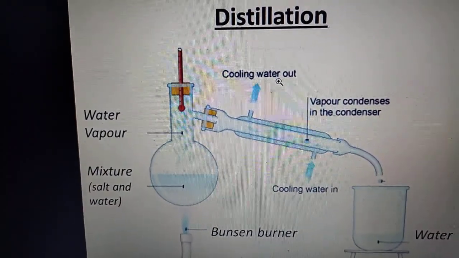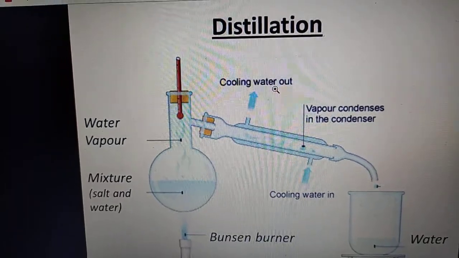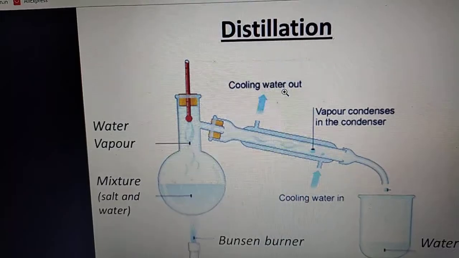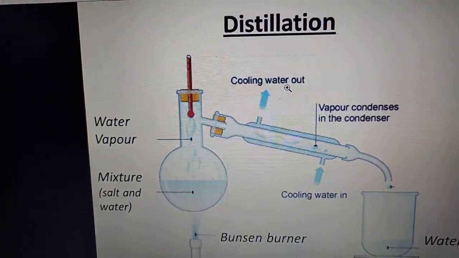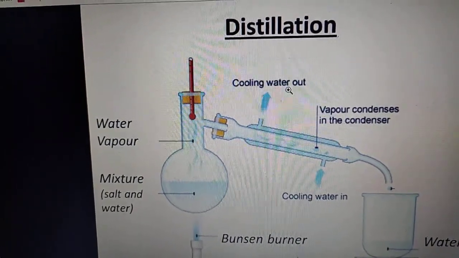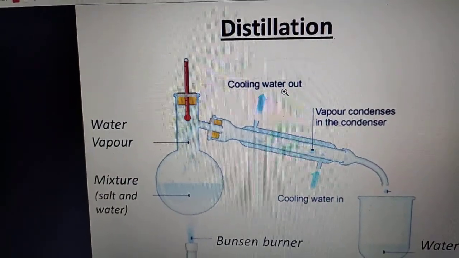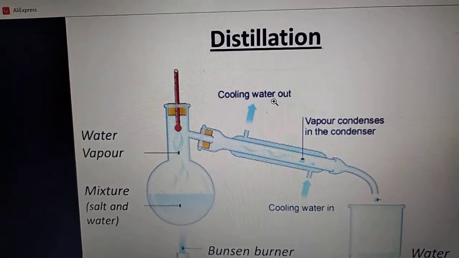Suppose I have a mixture of two liquids like water and alcohol. These are miscible liquids because alcohol dissolves in water in all proportion. We know that water has a boiling point of 100 degrees Celsius and alcohol 78 degrees Celsius.